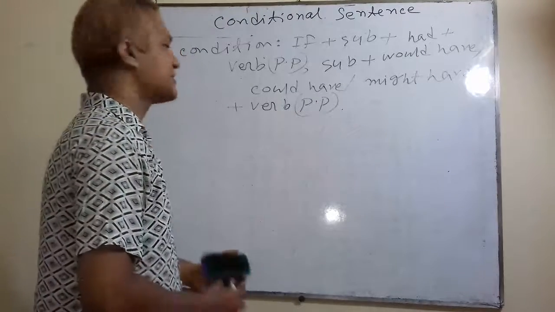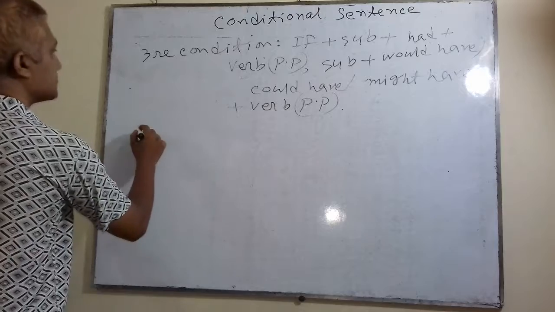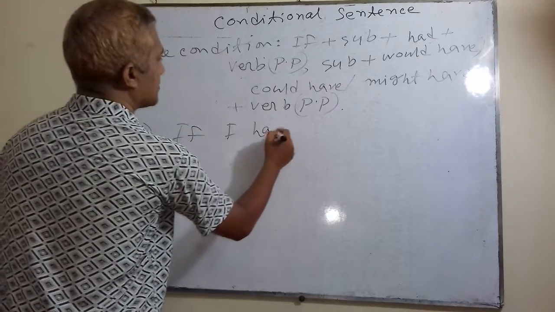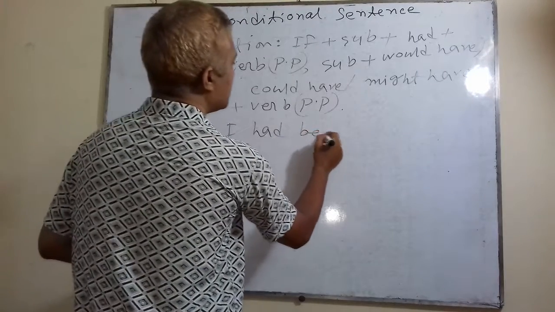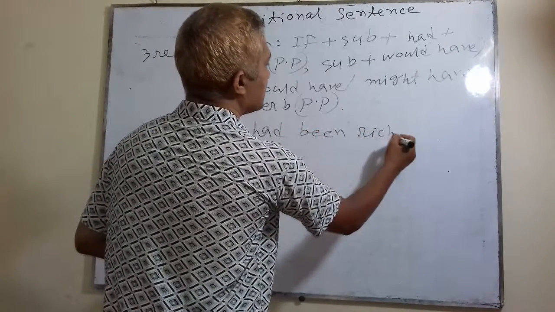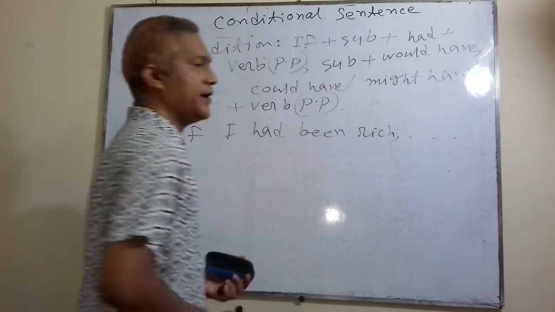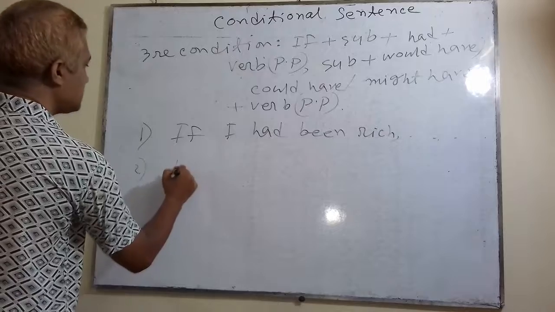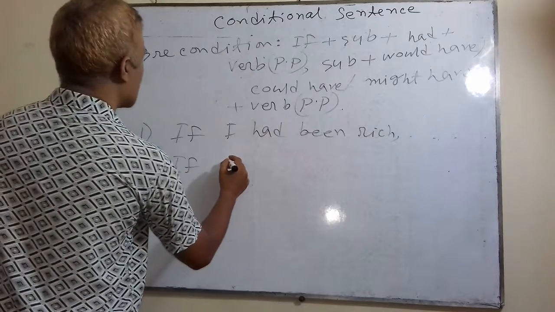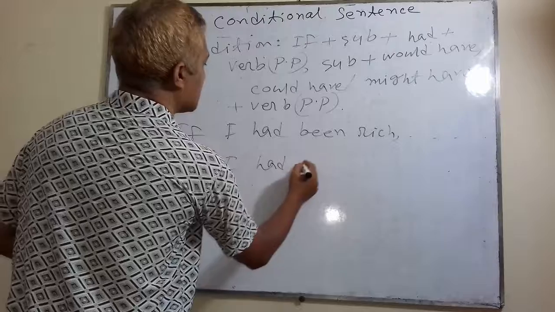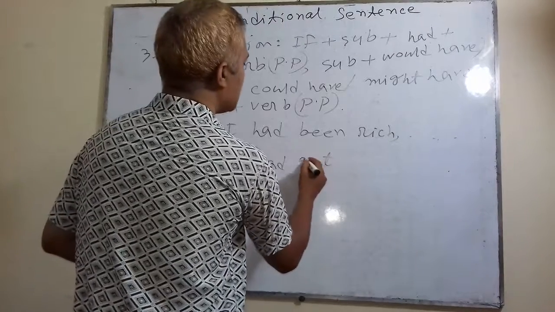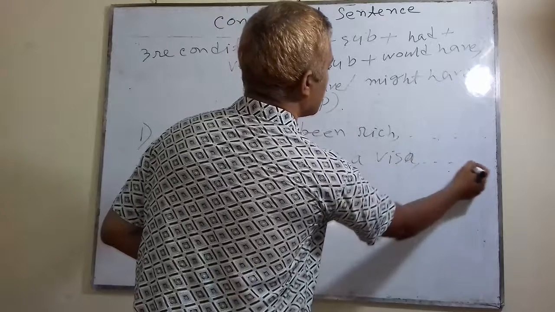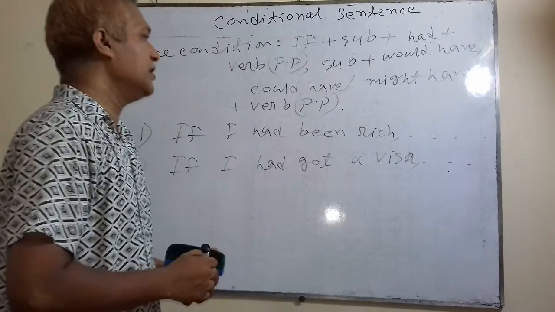Well, I am giving you example. If I had been rich. Number 2, if I had got a visa.